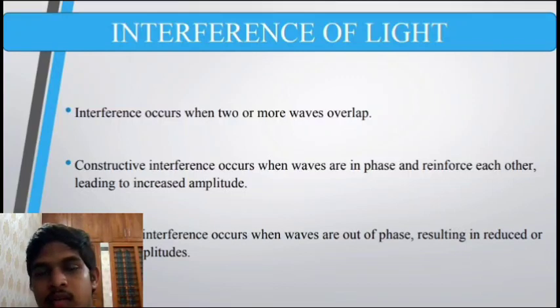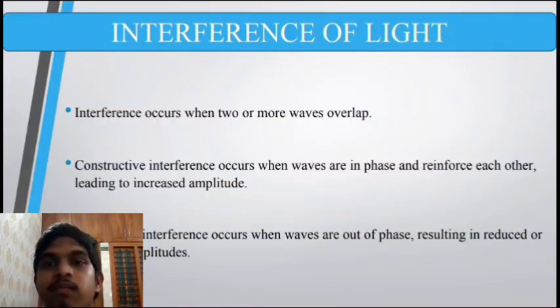If there is a phase difference, then they add up depending on the phase. These waves add up with the superposition principle, which states that when two or more waves meet at a point in space, the resultant displacement at that point is the vector sum of the displacement of the individual waves.